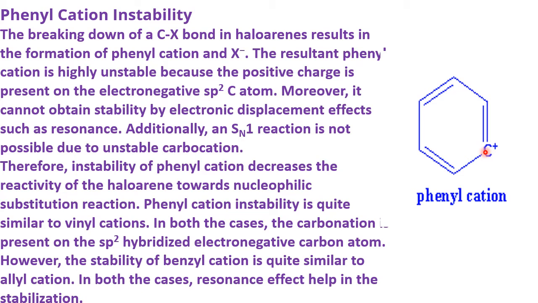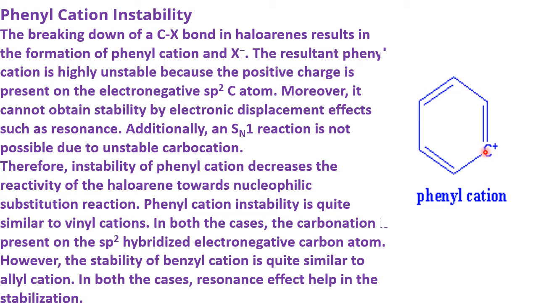So whenever chlorine is lost due to nucleophilic substitution, before undergoing the SN reaction, whatever phenyl cation forms is unstable. Therefore, haloarenes are less reactive than the haloalkanes. And one more is what? In the case of the SN1 reaction, you have seen in the same chapter that SN1 goes via a carbocation. The more stable the carbocation, the better the SN1 reaction.